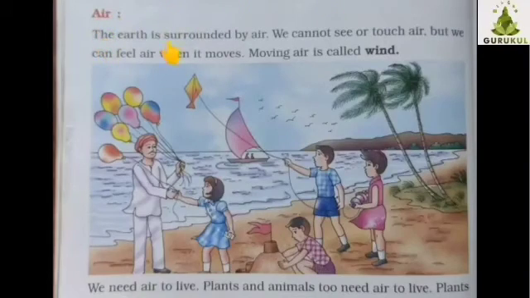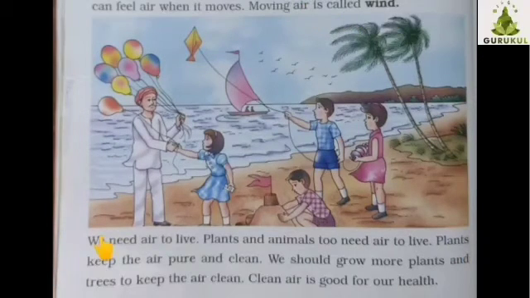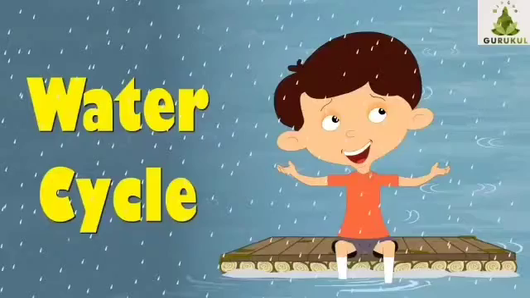Air. The earth is surrounded by air. We cannot see or touch air, but we can feel air when it moves. Moving air is called wind. We need air to live. Plants and animals too need air to live. Plants keep the air pure and clean. We should grow more plants and trees to keep the air clean. Clean air is good for our health.